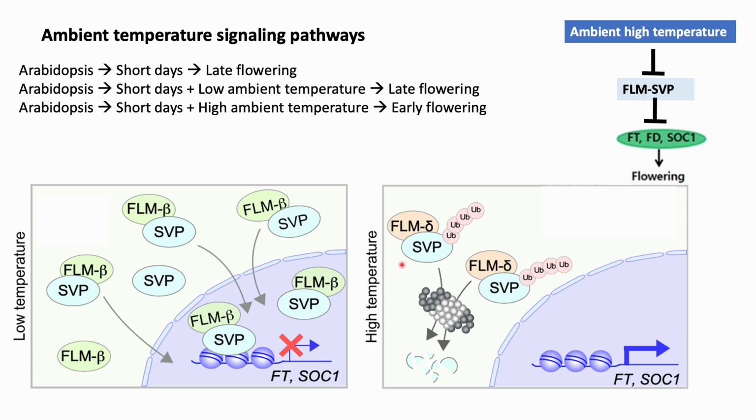SVP preferentially interacts with FLM delta at high ambient temperature and causes rapid degradation of SVP via ubiquitination, hence removing its repression of FT. SVP mediated control of FT gene expression represents a mechanism used by the plant to adjust the timing of flowering under fluctuating temperature conditions.